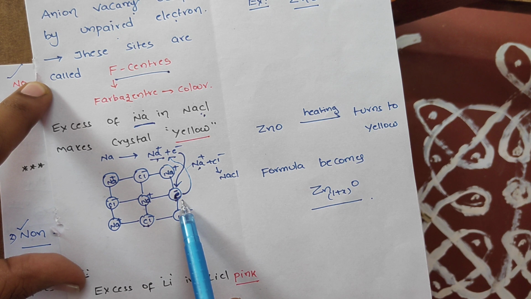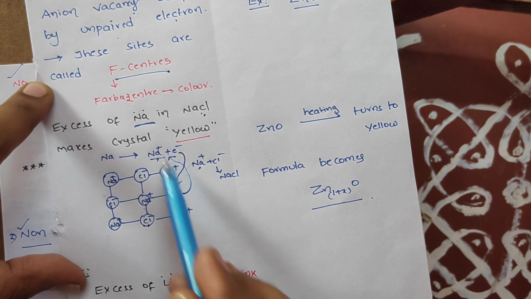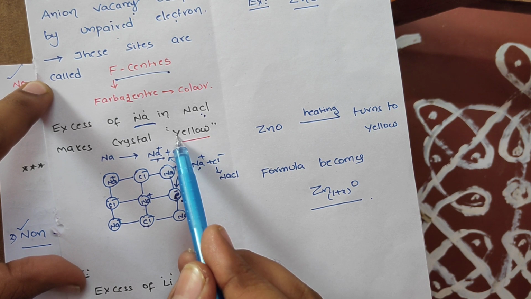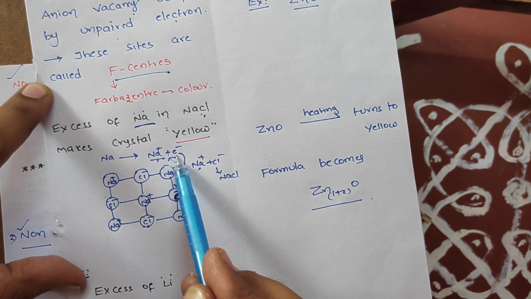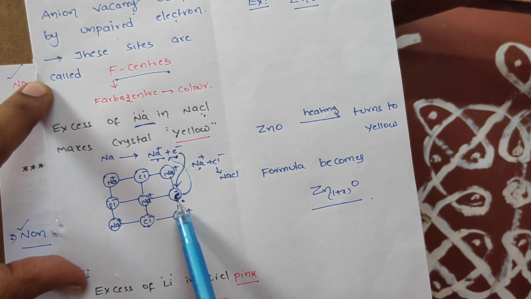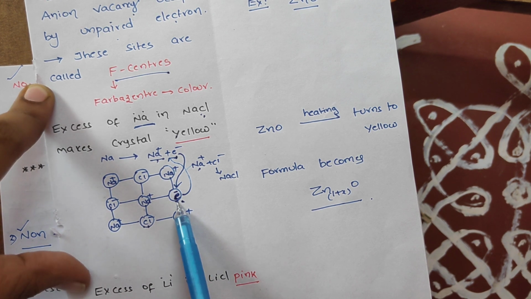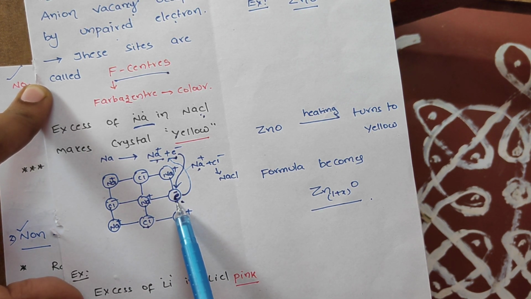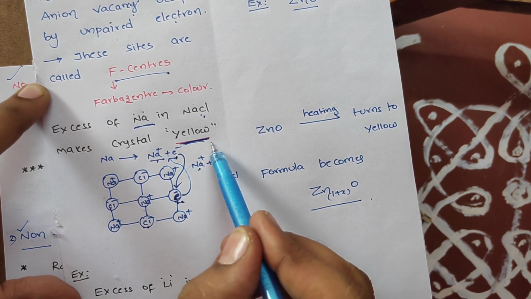Students, whenever we heat sodium in NaCl crystal, this electron reaches higher energy states. It is not stable there. Once again it comes to the ground state by emitting energy radiations, and these radiations belong to a color zone in VIBGYOR, and the crystal appears in that color.